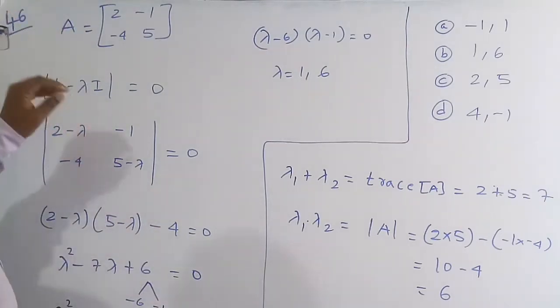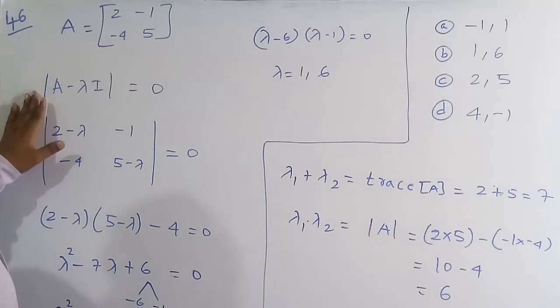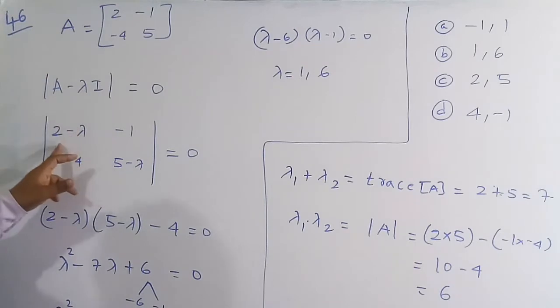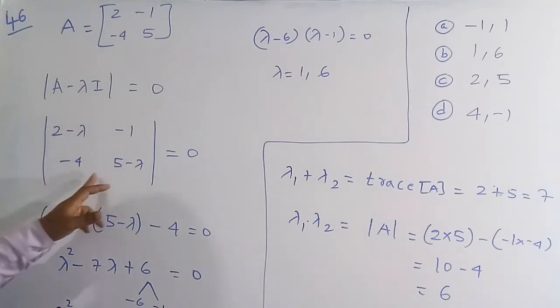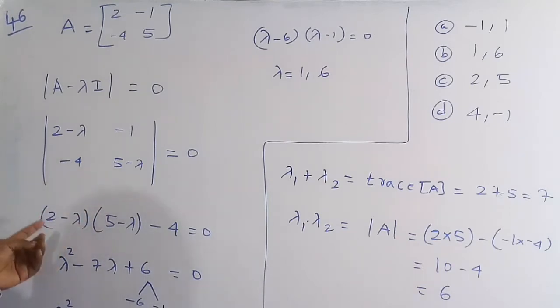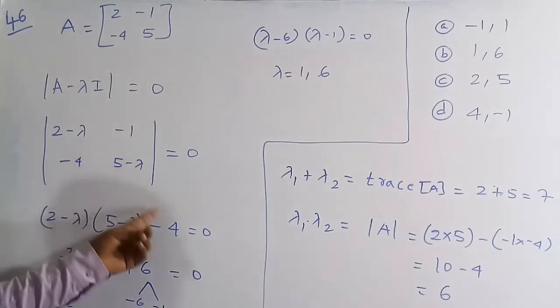Now if you want to find the eigenvalues, first you have to write the characteristic equation, which is the determinant of A minus lambda I is equal to 0. So if you do this, we are going to get 2 minus lambda, minus 1, minus 4, 5 minus lambda is equal to 0. By using the determinant of this matrix, we get (2 minus lambda) into (5 minus lambda) minus (minus 4) into (minus 1), which is 4, is equal to 0.